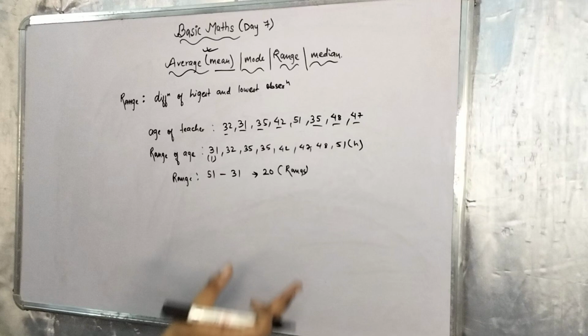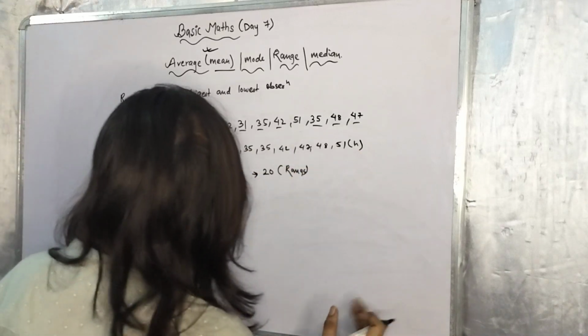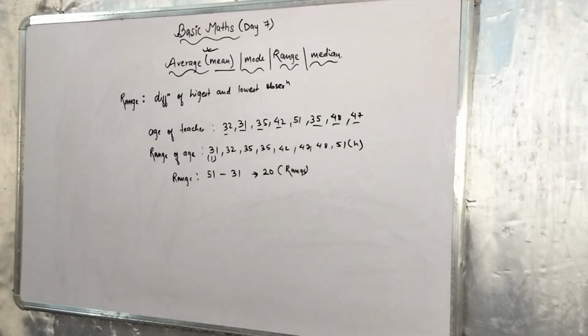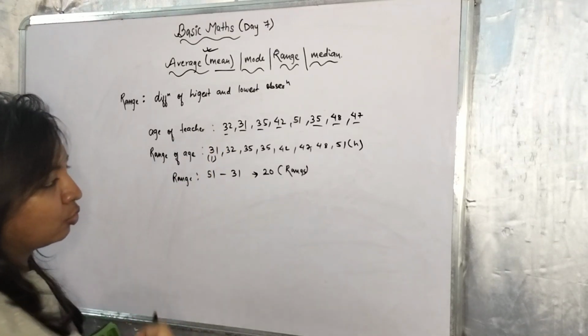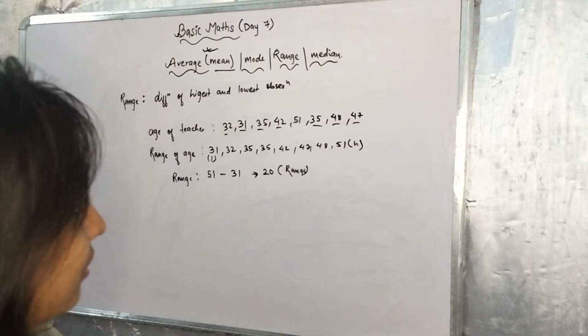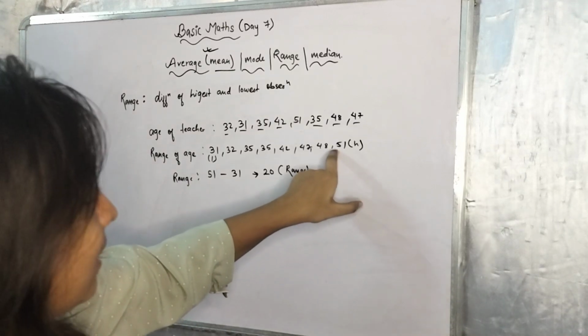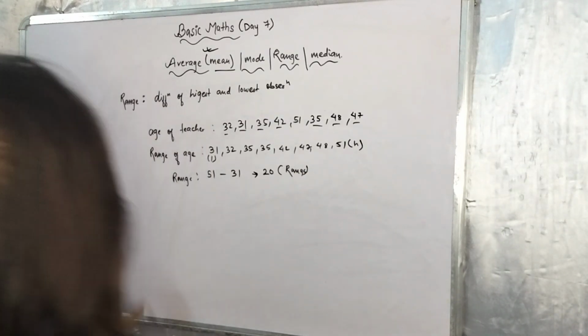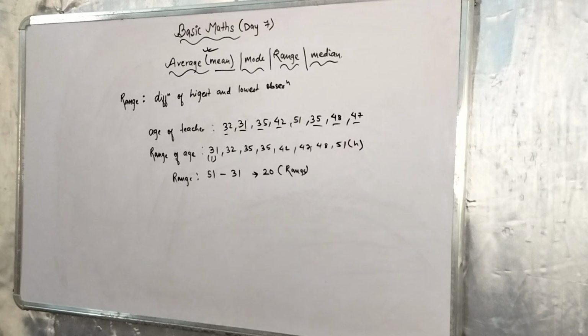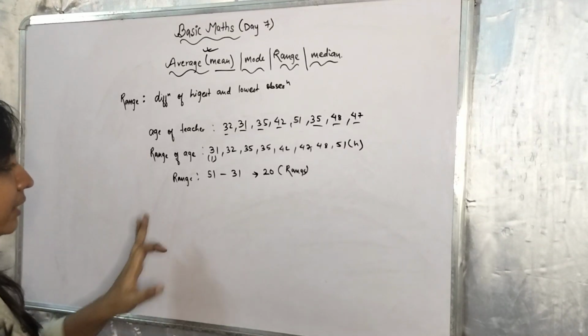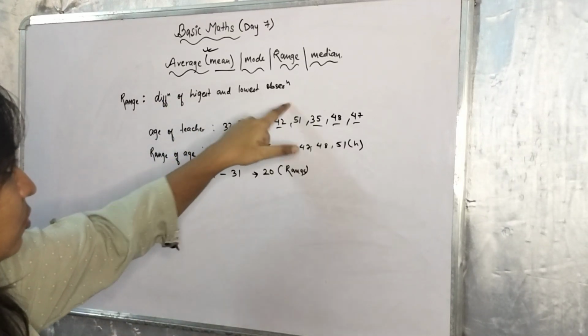Now there are various questions based on this type. For example, who is the youngest, or what is the age of the youngest teacher? You can tell that this is 31. What is the age of the oldest teacher? Then you can tell that is 51. So this is how we get to know the value of range. Range is the difference of highest and lowest observation.